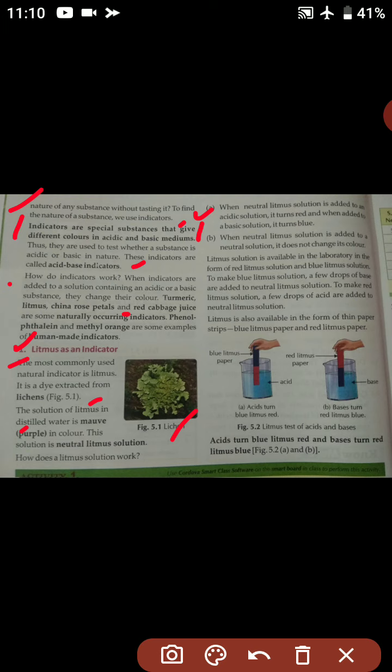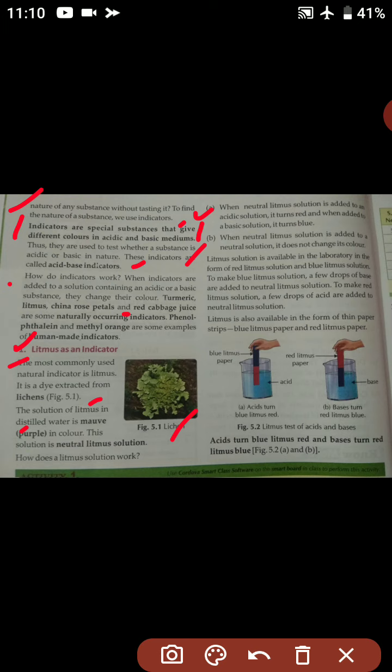From there we will understand whether it is acid or base. If it turns the color red, then it is an acidic solution, and if it turns the color blue, then it is a basic solution.